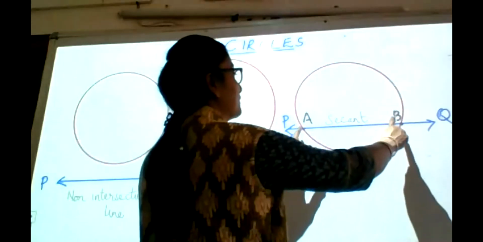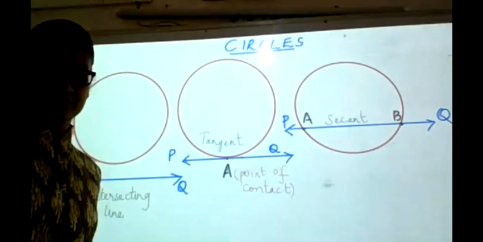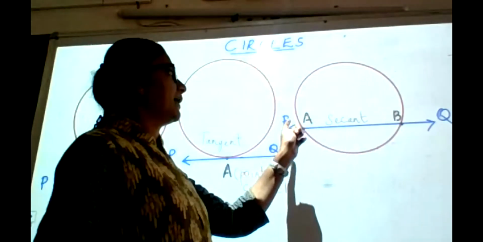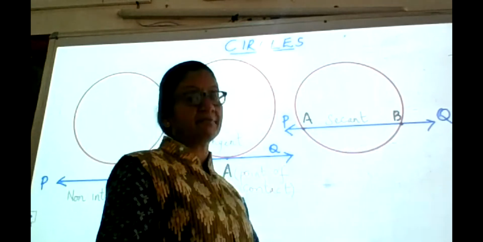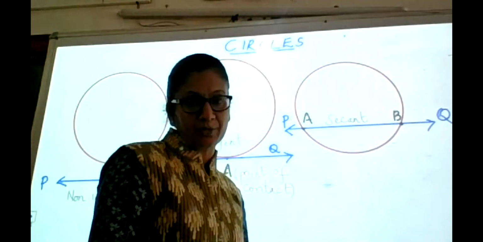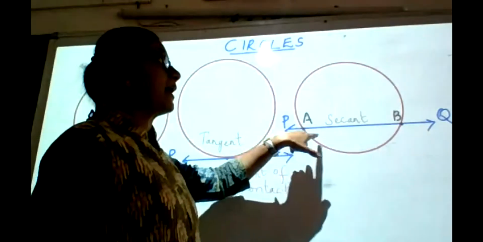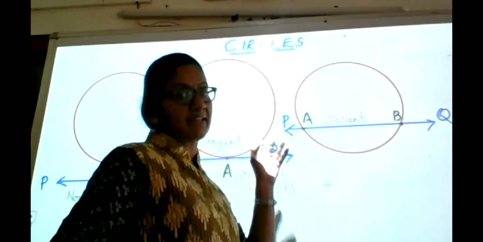Now, this part of the circle, can you identify what is this AB for the circle? Yeah, it is the chord of the circle, because if I mark any 2 points on the circumference of the circle and join them with a straight line, what I am going to get is the chord. So, a chord is a part of the secant of a circle. Secant is a line. It does not have any endpoints.